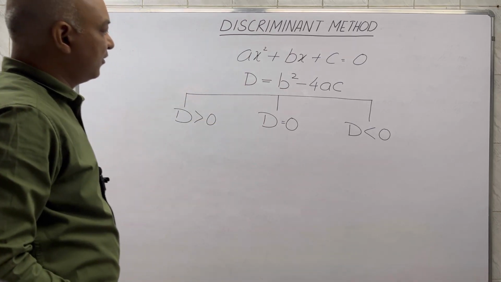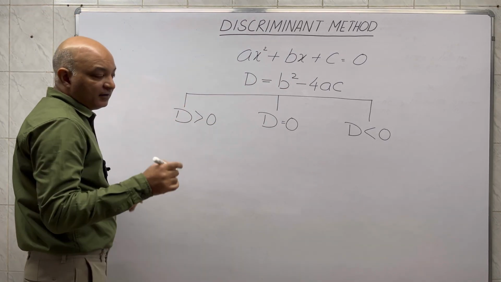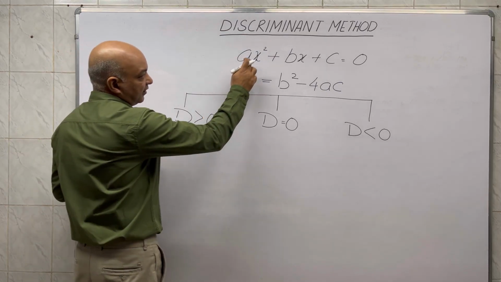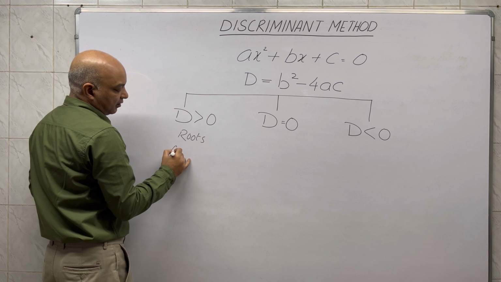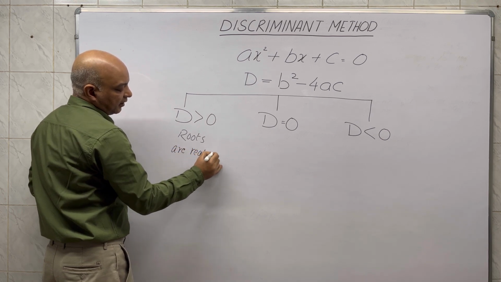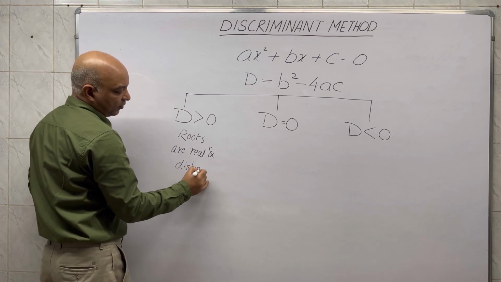So if the value of the discriminant is positive, then we will say that the roots of the given equation are both real and distinct or unequal.